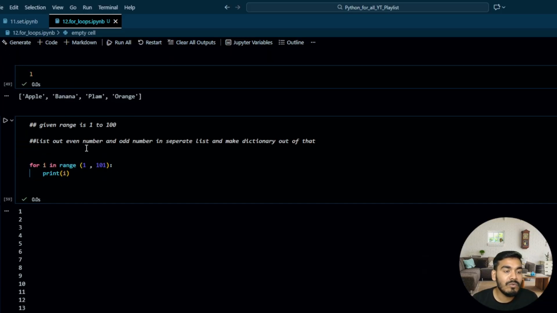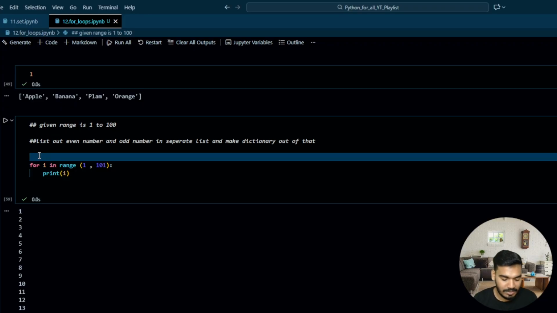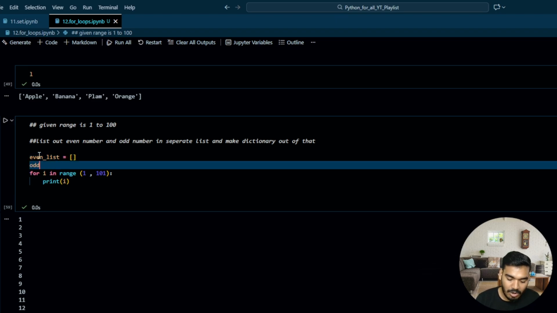Now we have to find out the even numbers and odd numbers, and we have to assign them in different lists, one even list and one odd list. So I will take two empty lists over here. even_list equal to one empty list, and odd_list equal to one empty list. Perfect.